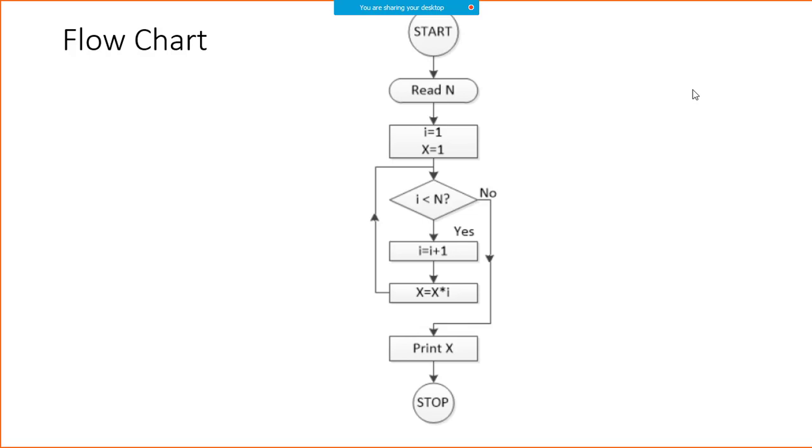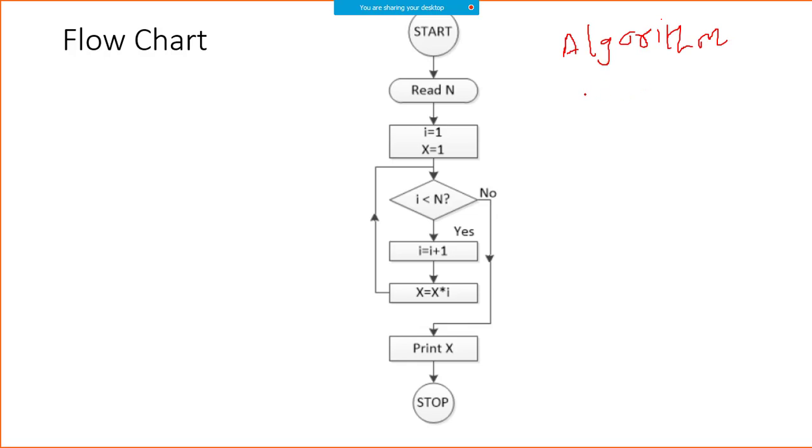This diagram shows the flow chart. You may have a question: what do you mean by a flow chart, how to use it, and how one can convert a flow chart into a program? A flow chart is a diagrammatical view of your logic. There is something called an algorithm. An algorithm is a step-by-step procedure to solve any problem.